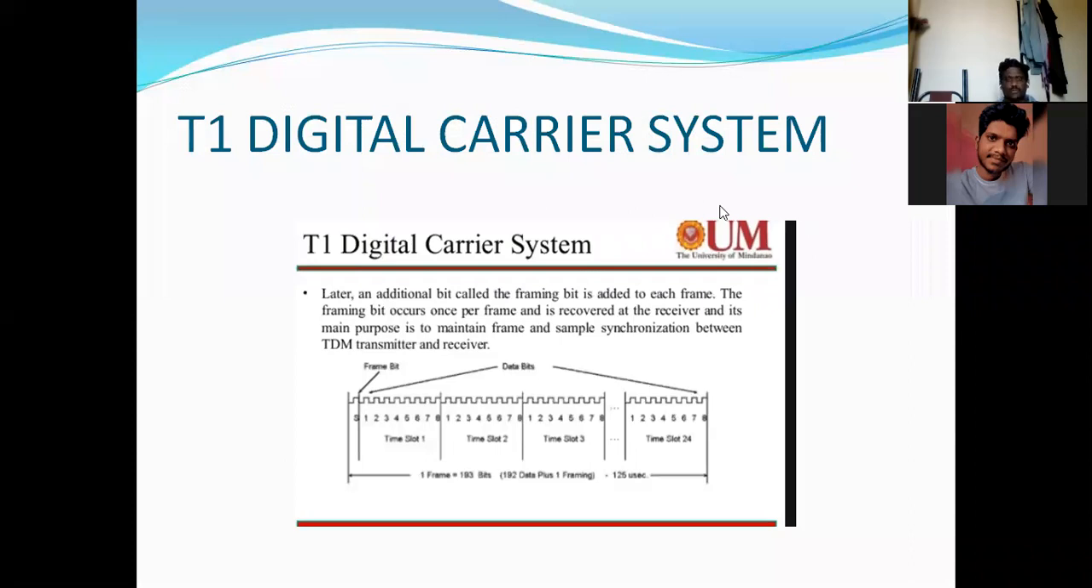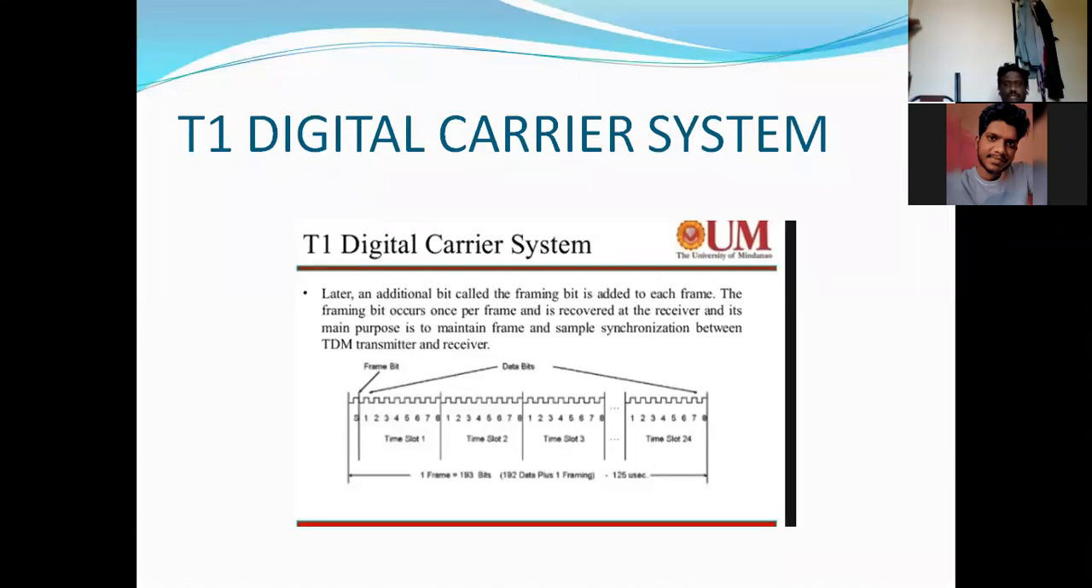So today we are going to discuss the T1 digital carrier system. It is a very important topic for short questions, that is 4 marks or 5 marks, whatever it may be. Most times it will be asked, it was asked many times.